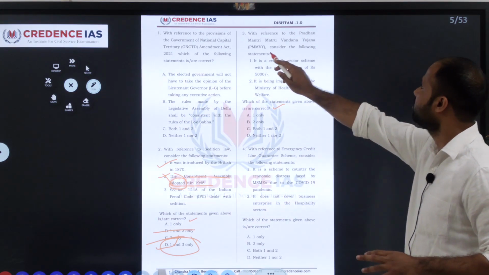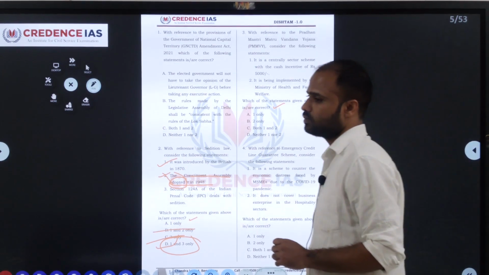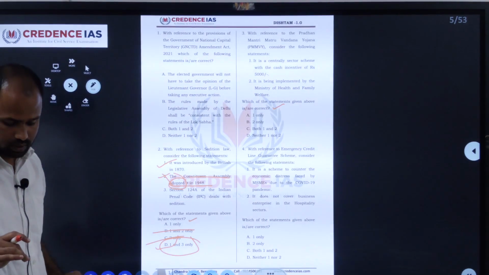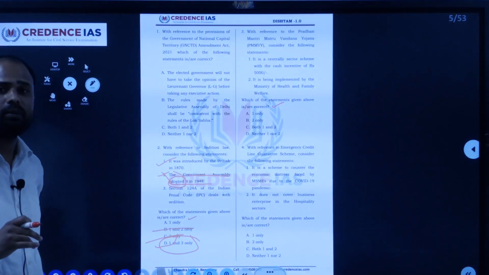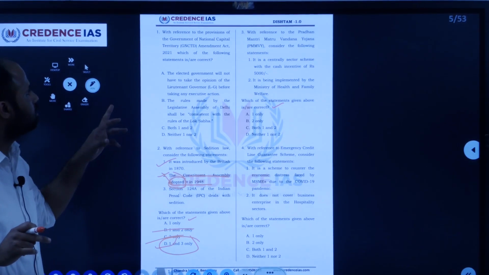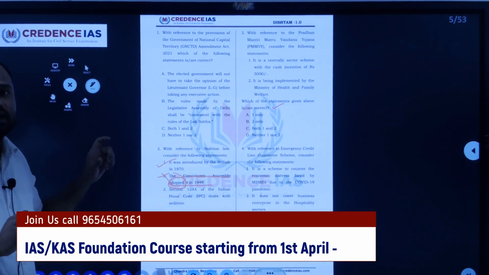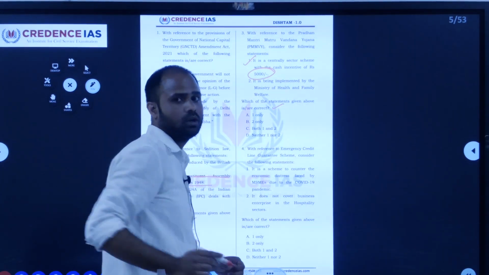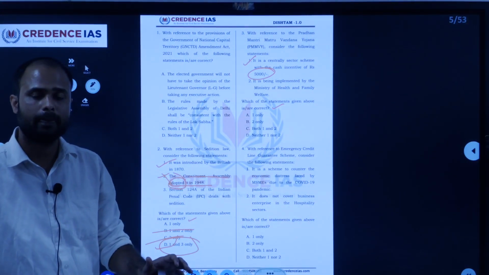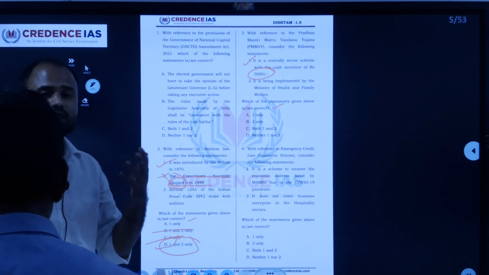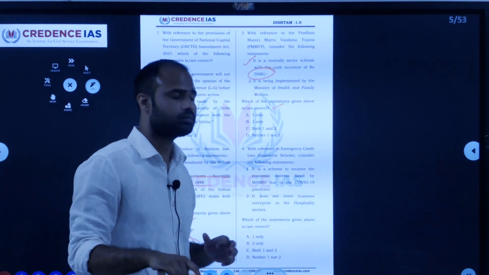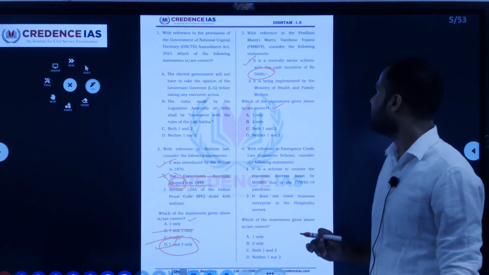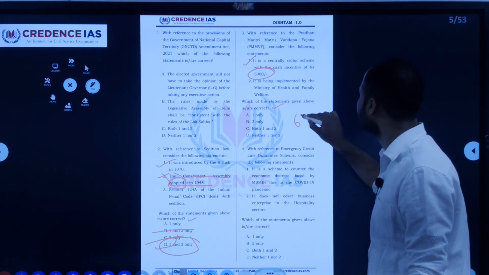Okay, first, Pradhan Mantri Matru Vandana Yojana. In 2010, it was introduced as the Indira Gandhi Matritva Sahyog Yojana, but it was renamed in 2017 as Pradhan Mantri Matru Vandana Yojana. In this scheme, there is a cash incentive of rupees 5,000 for pregnant and lactating women, for wage loss during childbirth or child care. And one more thing to remember: under Janani Suraksha Yojana, 1,000 rupees is given as an incentive. A total of 6,000 rupees will be given.